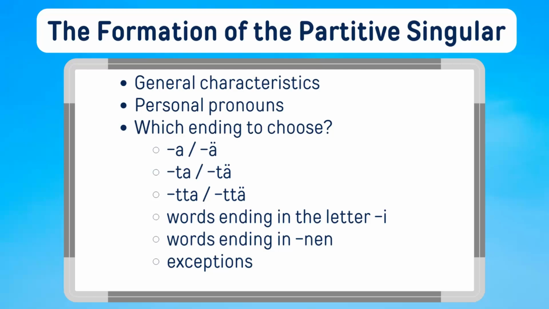First, we'll study some general characteristics. Then we'll study the partitive for personal pronouns, covering both the standard and spoken Finnish. After that, we'll study how to choose the ending for the partitive case in singular. We'll also take a closer look at words ending in I and nen. And finally, as is often the case with grammar rules, there are also exceptions. So we'll cover some of them too.